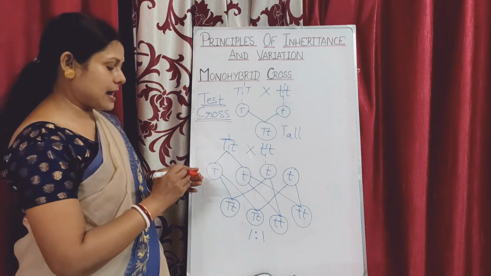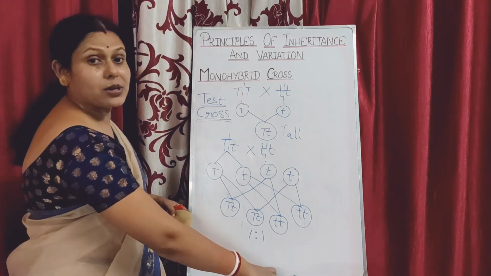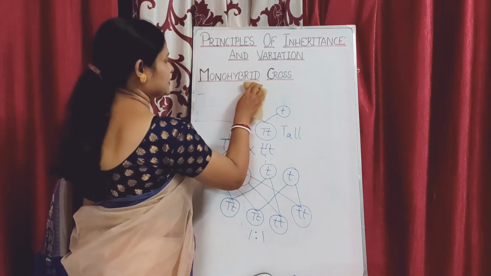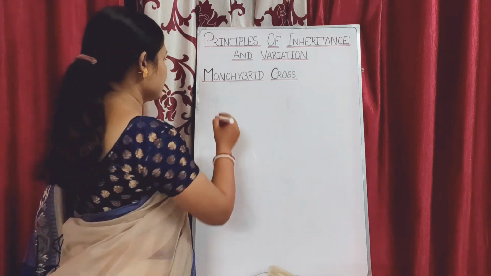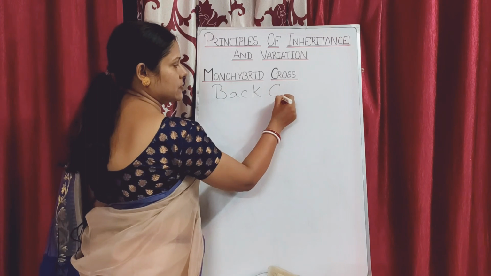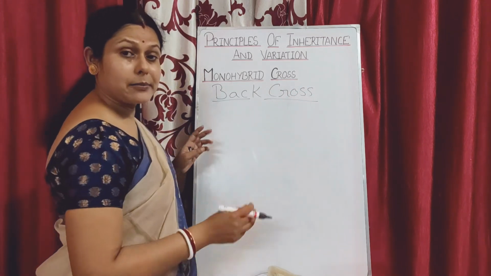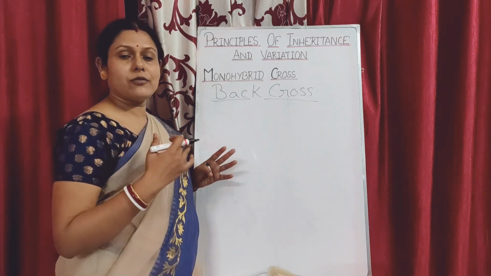Now next, another thing which Mendel gave, which we should also know, is called the back cross. So let us see the back cross, what he did. In the case of back cross, what was different from the test cross is that the back cross is done to improve the variety of an organism.